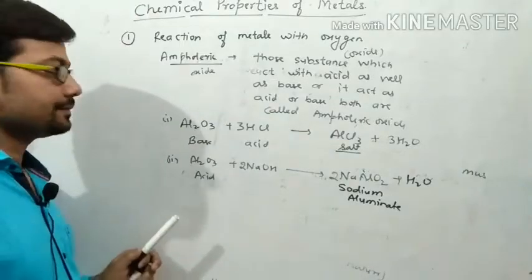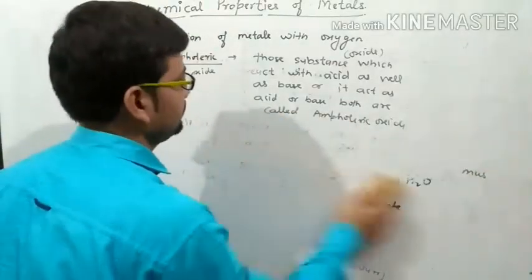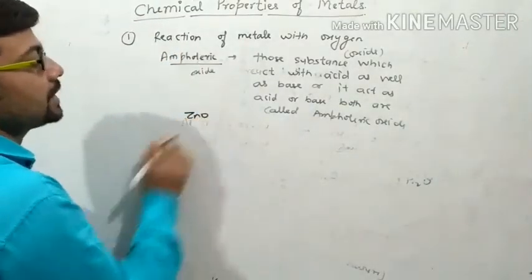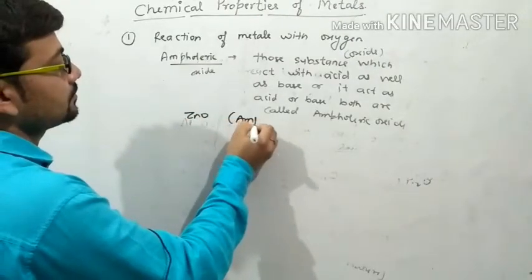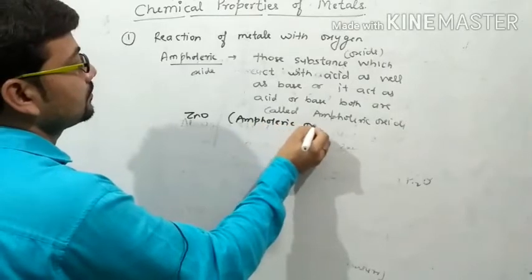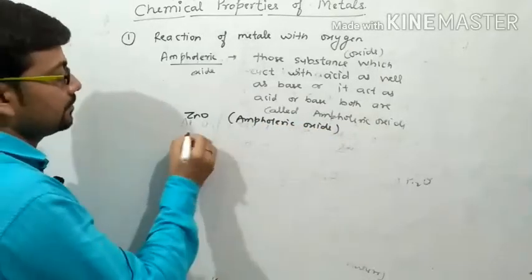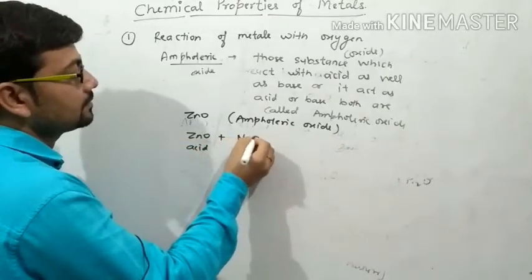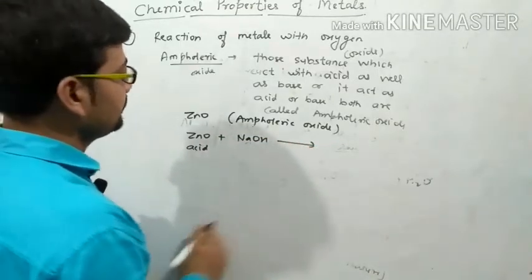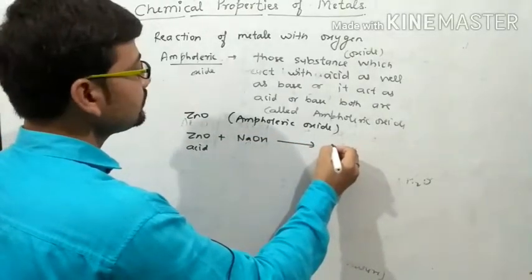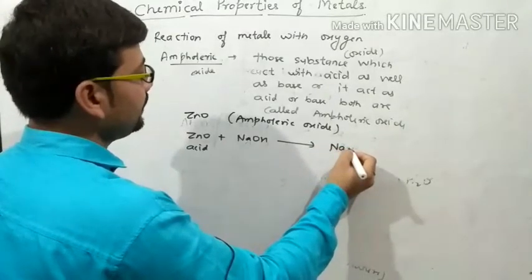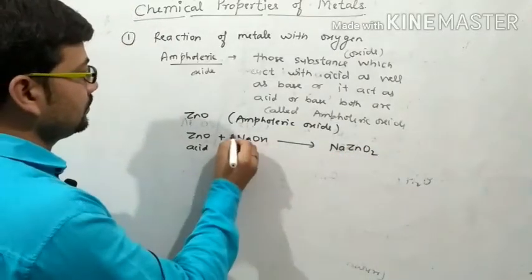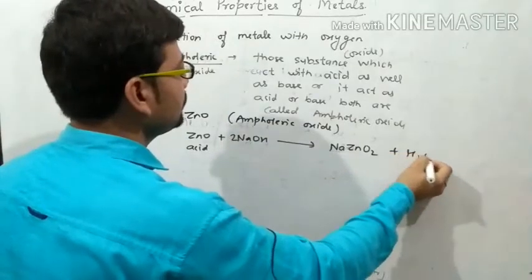Similarly, in the case of zinc oxide, which also acts as an amphoteric oxide, when zinc oxide acts as an acid, then it reacts with a base and forms sodium zincate, Na2ZnO2, plus H2O.